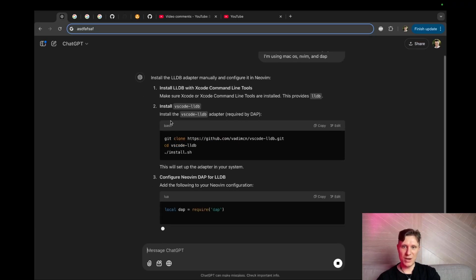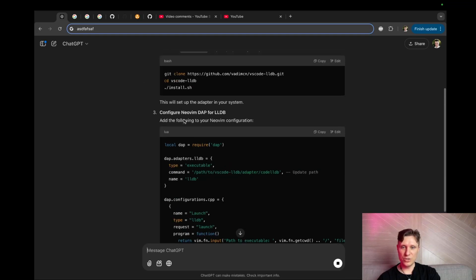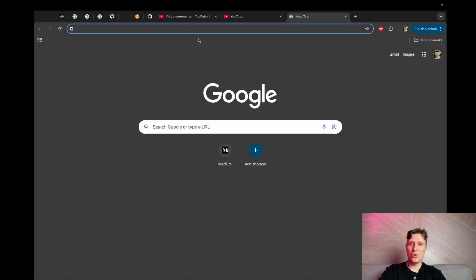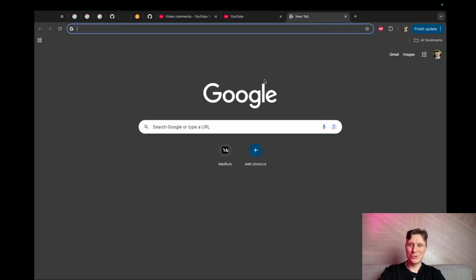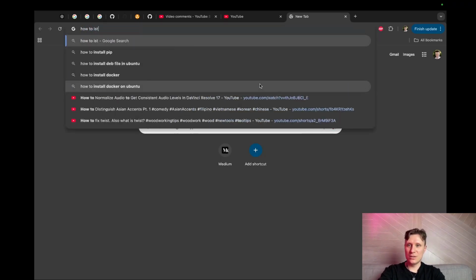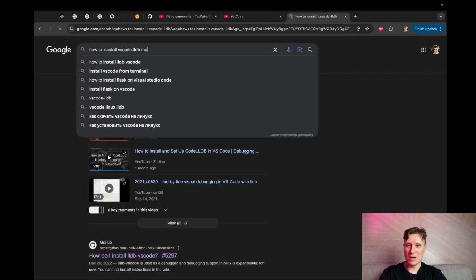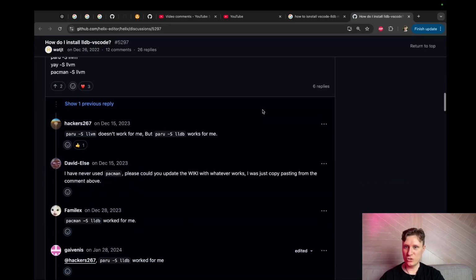This is straightforward. So what do I need to do? Yeah, VS Code LLDB. I don't have VS Code LLDB. How to install VS Code LLDB? This will be quite interesting. Visual Studio Code provides a lot of tools, and this is a tool that I also need in my NeoVim. How to install this on Mac? And to install this guy, we need